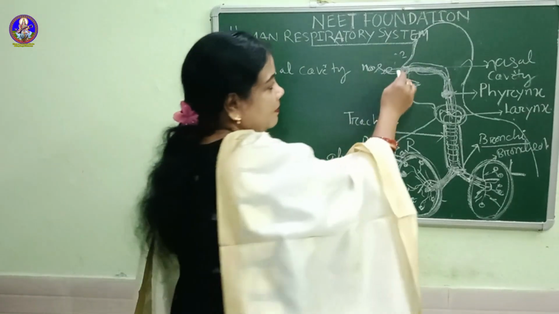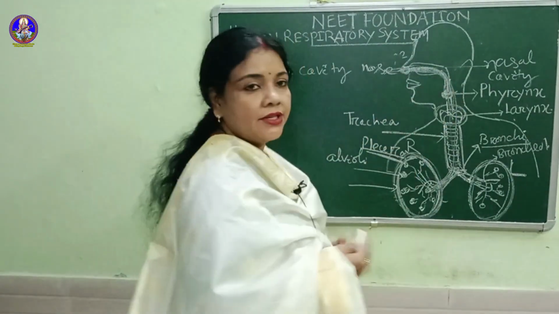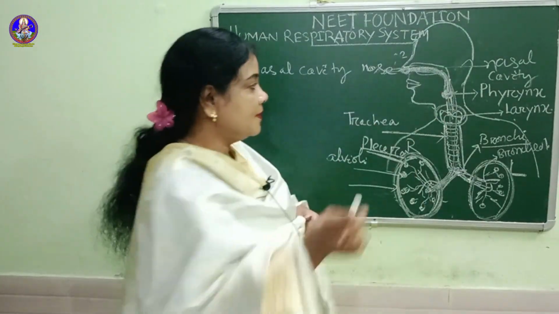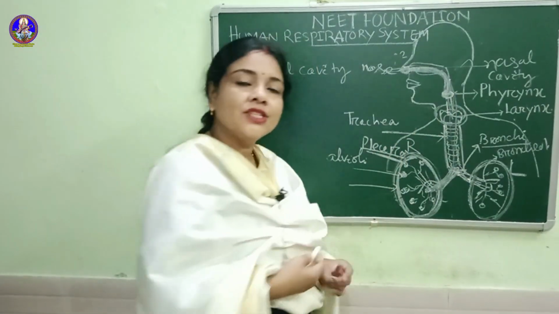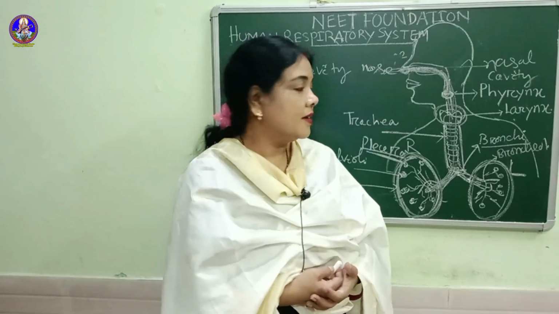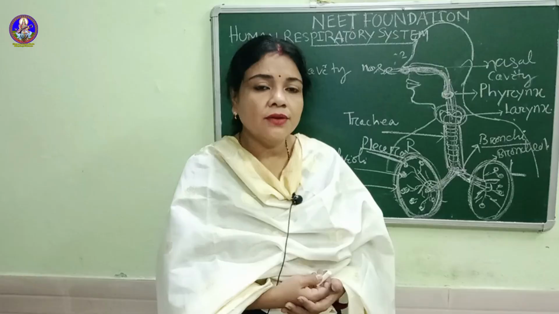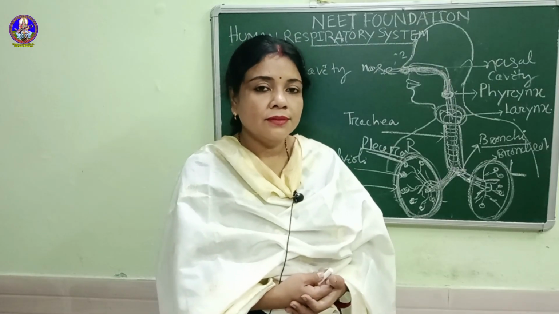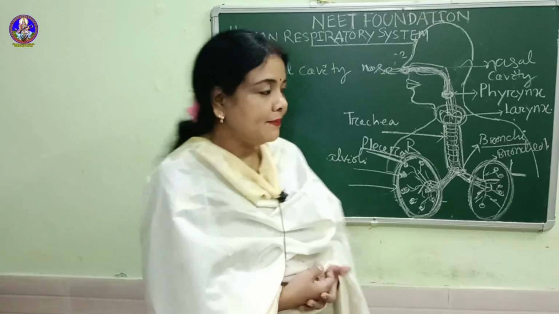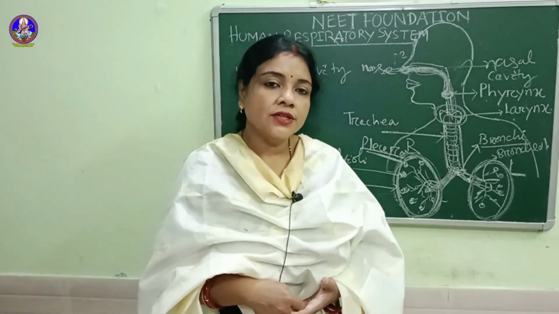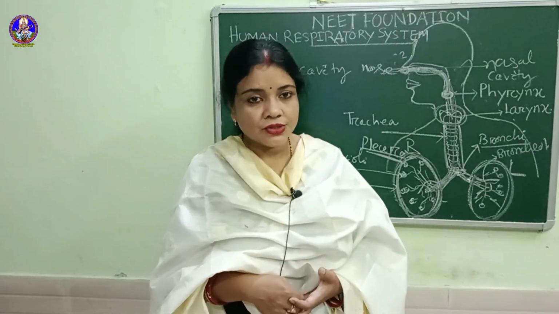Then, after the nasal cavity, the air passes to the pharynx. The pharynx is just like a crossroad, this is our throat part, where air and food meet. After that, they divide: food goes to our stomach and air goes to our lungs.